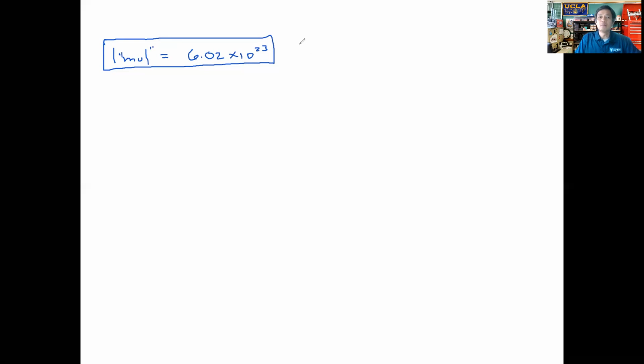So for example, if we have 1 mole of iron atoms, we would have exactly 6.02 times 10 to the 23rd iron atoms. Okay. So the unit mole just represents a number of a certain object. This is akin to saying 1 dozen, for example. The unit here is dozen. That term dozen equals this exact number, 12. So if you have a dozen eggs, you have 12 eggs.